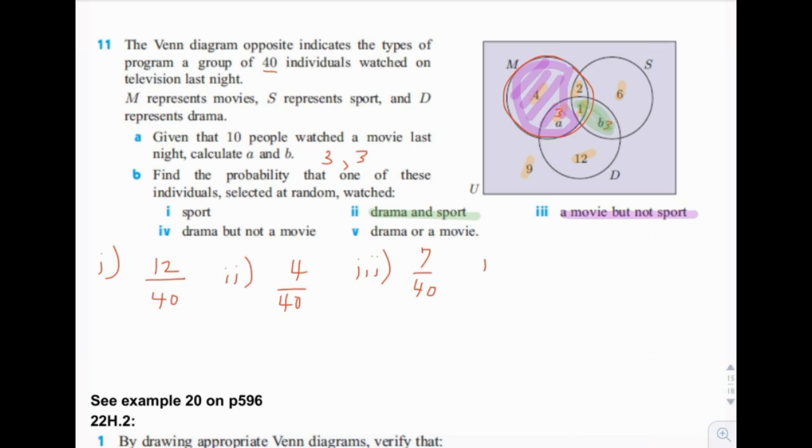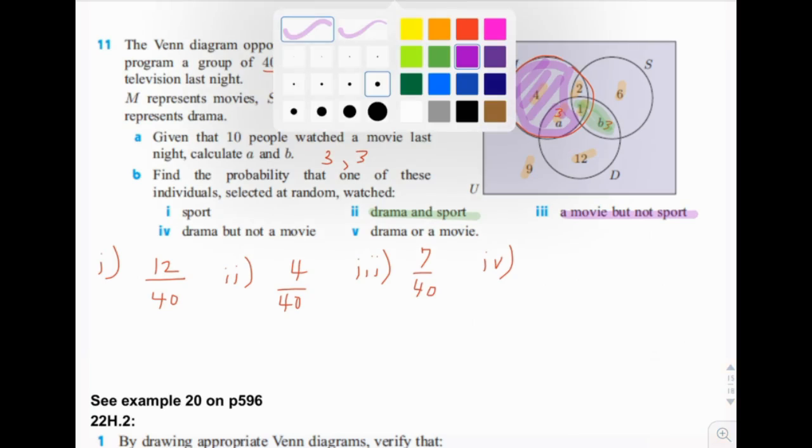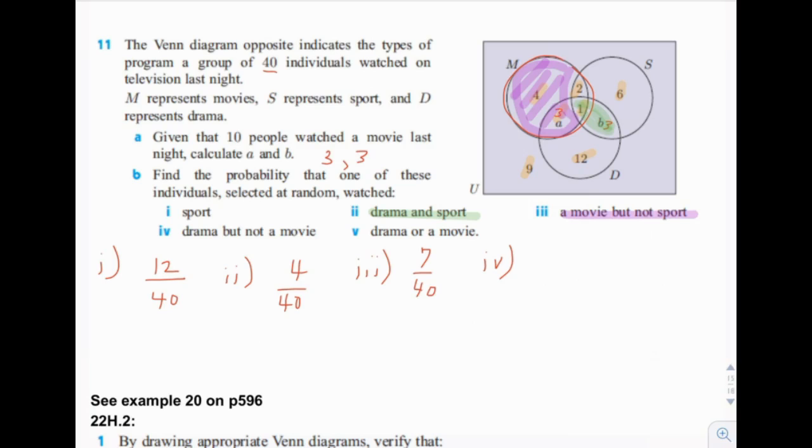Okay, 4. Drama but not a movie. So that would be a bit apple shape also. It would be drama but not the movie circle. So that would be 3 plus 12, which is 15 divided by 40.